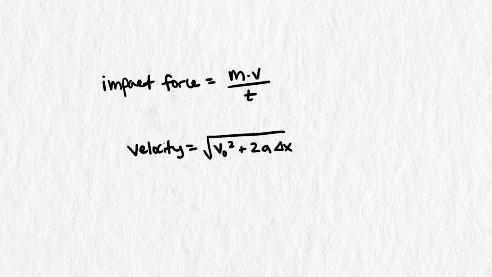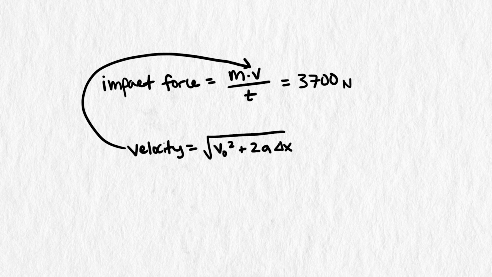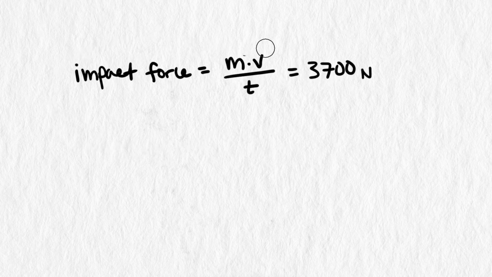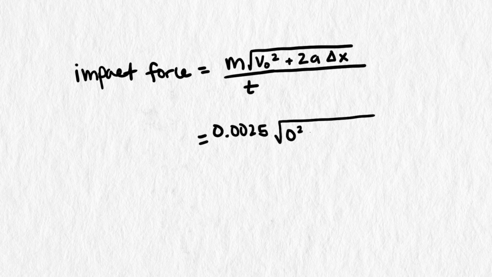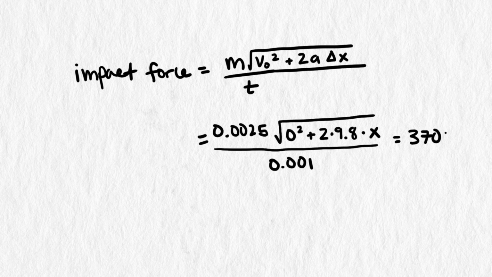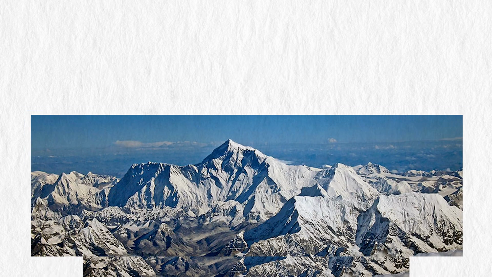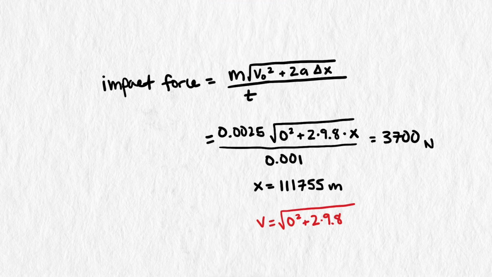So far we've been using two formulas to determine lethality, impact force and velocity. We'll need to compose these two functions into one function and then solve for 3,700 newtons, the lower bound of our deadly force range. By placing our velocity equation inside our impact force equation, we get this function here. By setting it equal to 3,700 and solving for x, we get a height of over 100,000 meters. That's over 12 times higher than Mount Everest.